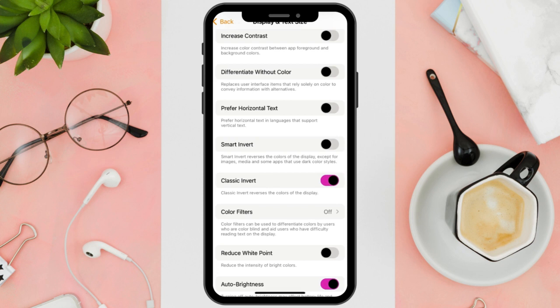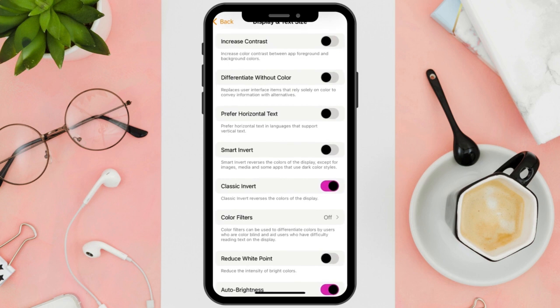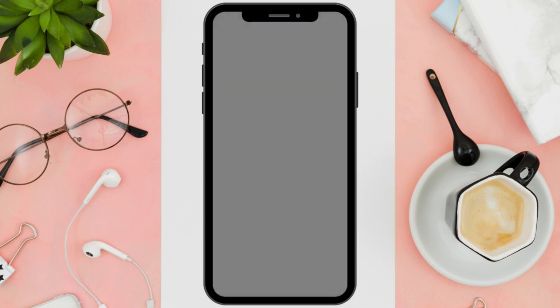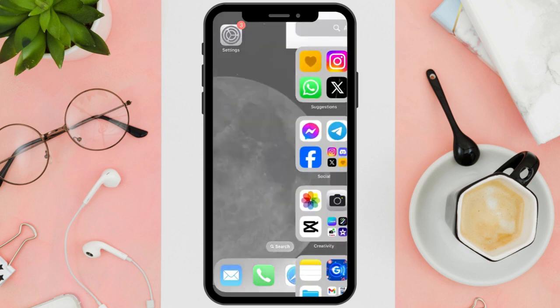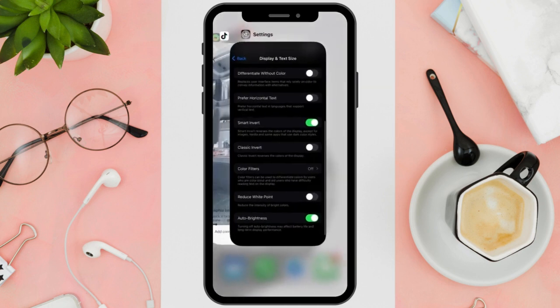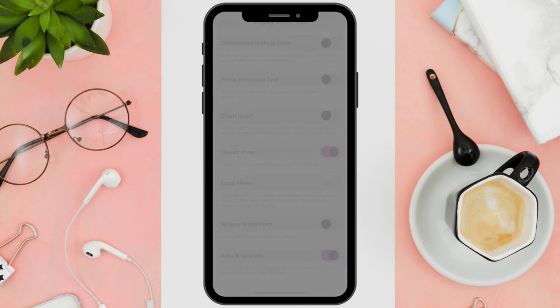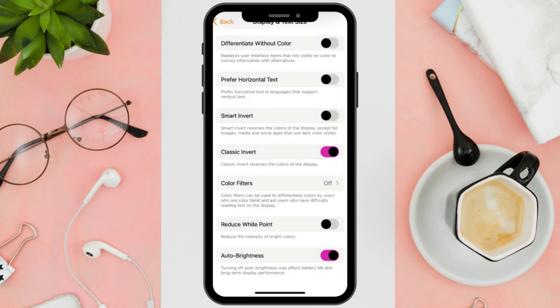For Classic Invert, this option reverses the color of the entire display. For Smart Invert, this option reverses the colors of the display except for images, media, and some apps that use dark color styles. So, once you have selected the desired invert option, the colors on your iPhone will be inverted accordingly.